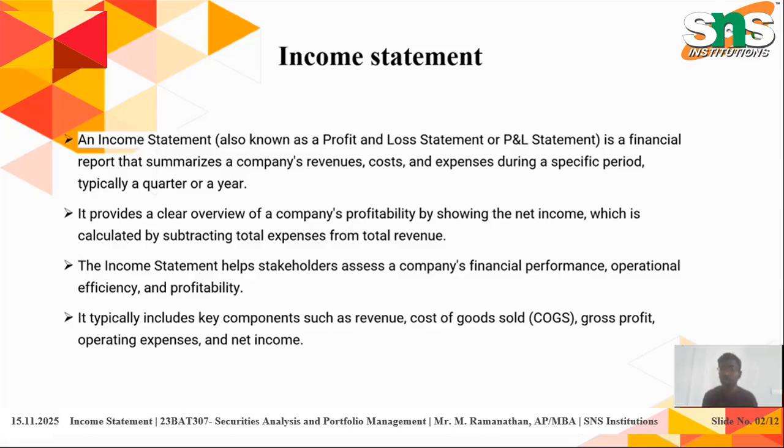Year by year or quarter by quarter, we can calculate whether the performance of the company keeps on increasing, their efficiency, and how much profit we are earning every quarter or on a yearly basis, and we can know this from the income statement. It typically includes key components such as revenue, cost of goods sold, gross profit, operating expense, and net income. So these are all the things in it.